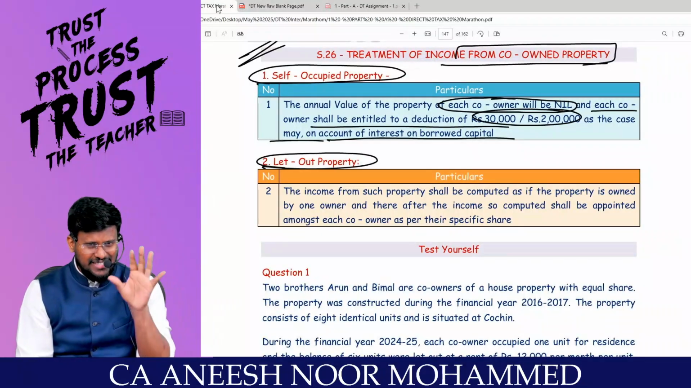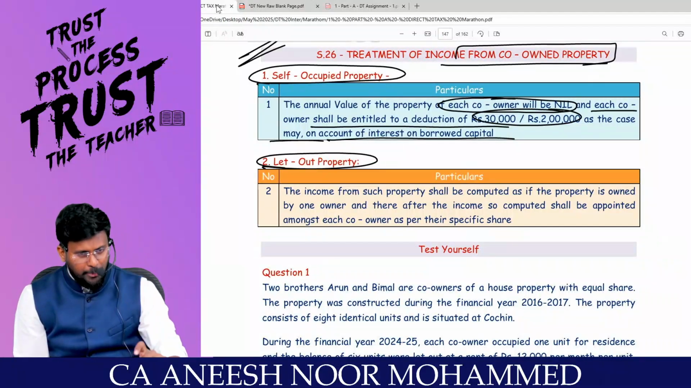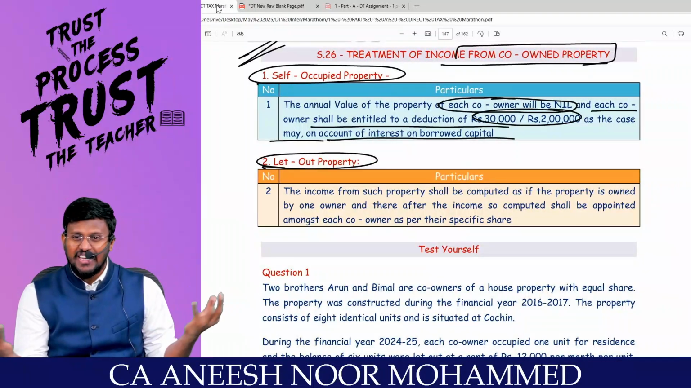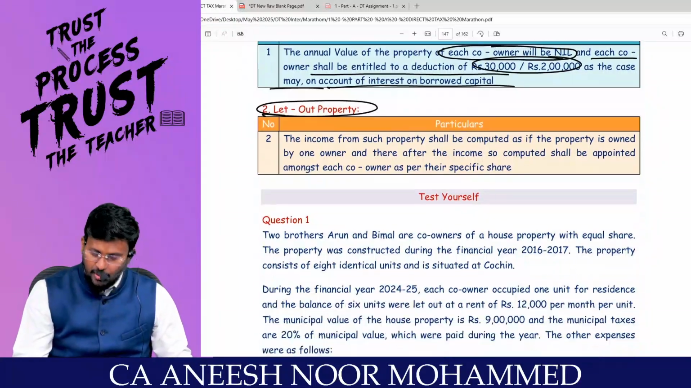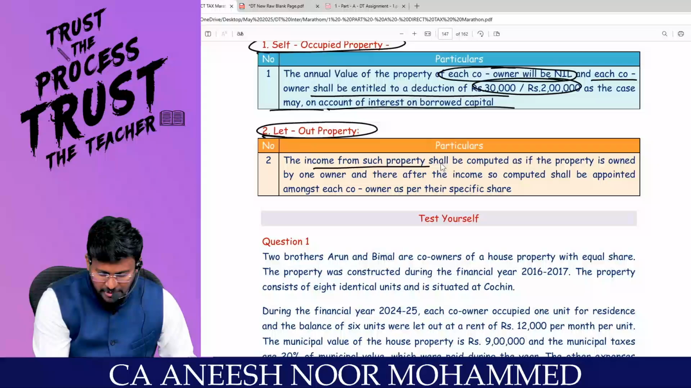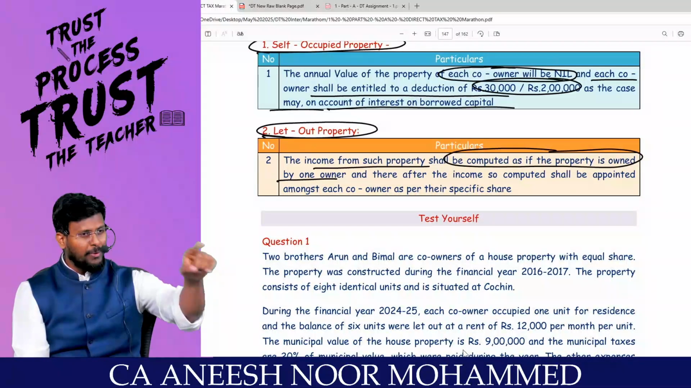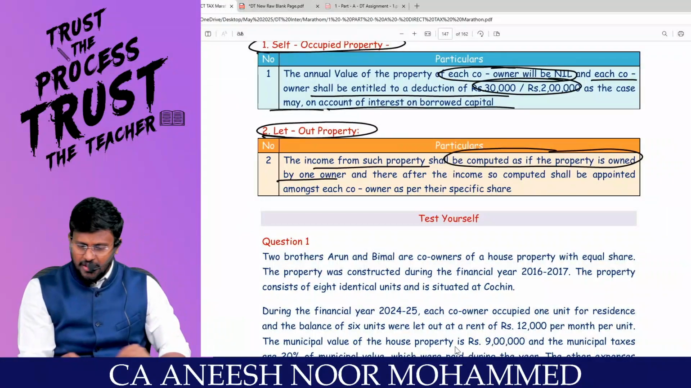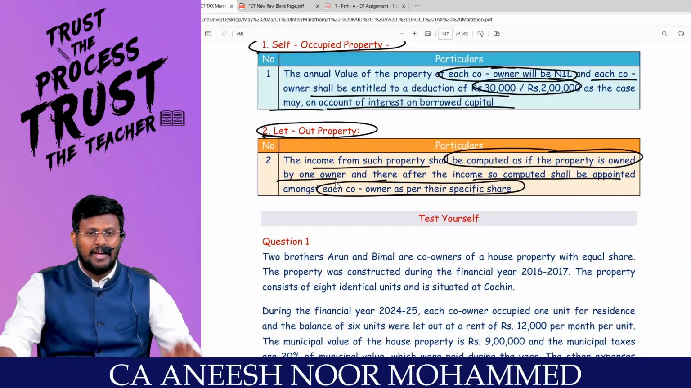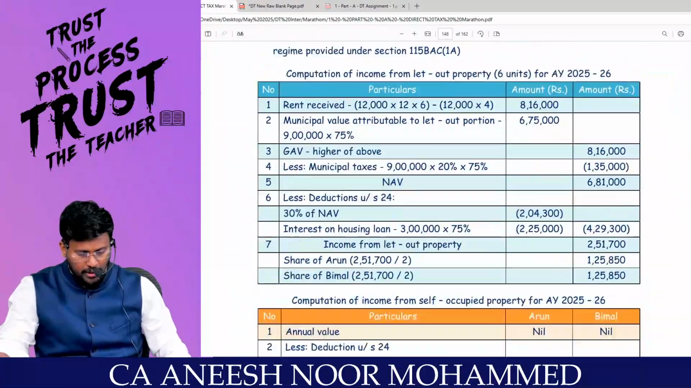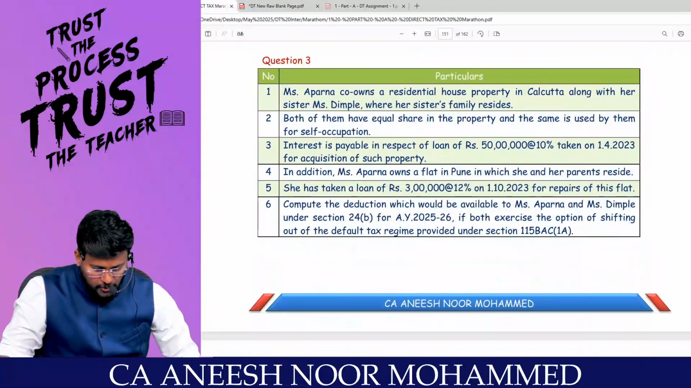That means what Section 26 is asking is that you analyze the property, whether it is SOP or LOP. If SOP, put them separately. Are you all really with me? You cannot put them together for SOP. If LOP, put them together and then divide. That is what the rule says in Section 26. So income from such property shall be computed as if the property is owned by one owner. So if it is LOP, treat it as one owner and compute once, and after the income so computed shall be apportioned among each co-owner as per their specific share. Comfortable with what I am telling you? That's it with regard to the co-owner. Sir, you have to try the questions on the co-owner.